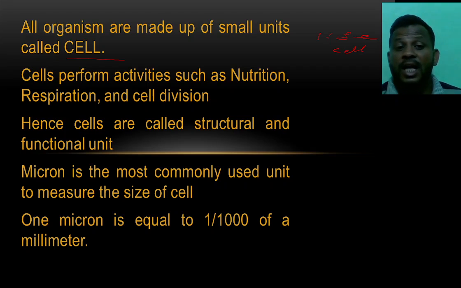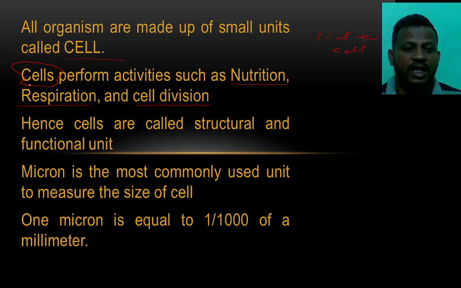And what is the cell? Look here, a cell performs activities such as nutrition, respiration and cell division. This is the role of a cell in the organism.